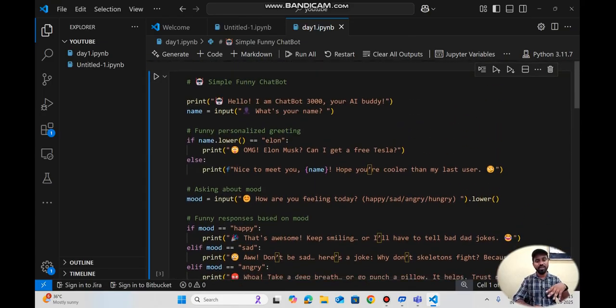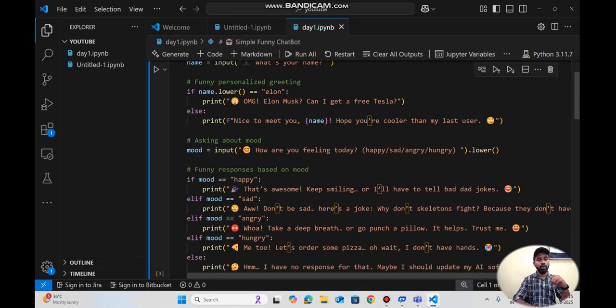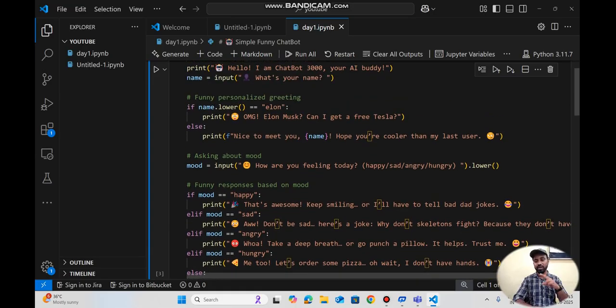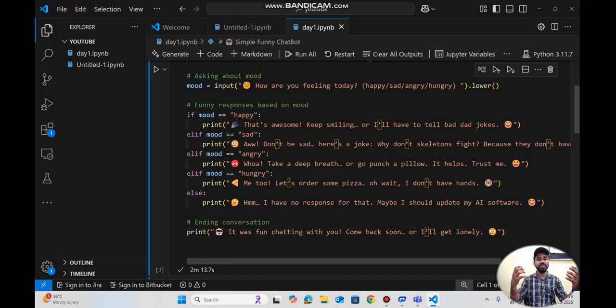So in this particular program we used the input function. The print function is a predefined function to print the output, and the input function will take the input from the users, and the lower function will convert the name to lower letters, that is, upper case to lower case. And then if else deals with only two conditions. Whether the condition is true, it will print statement one, or if false, it will go to the else condition and print the next statement. Like if we have multiple conditions, if the mood is not just happy but something sad, right?